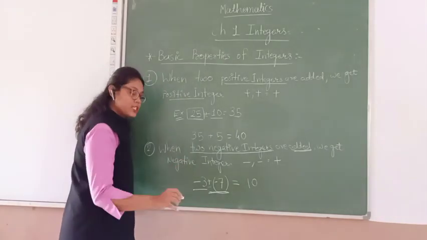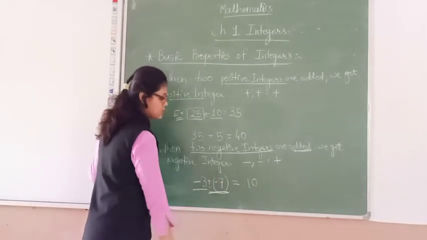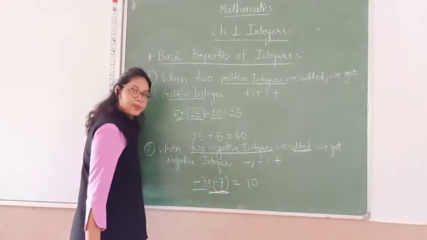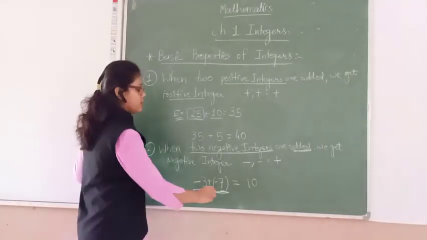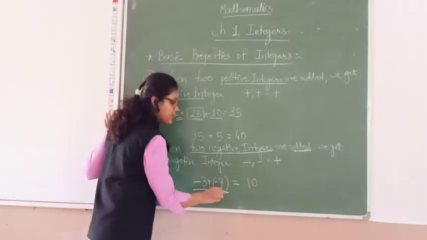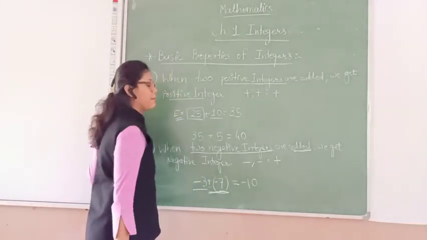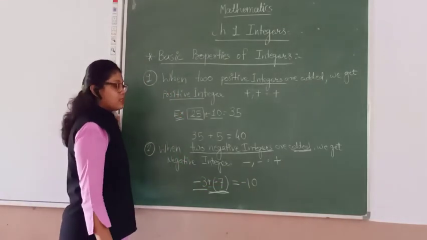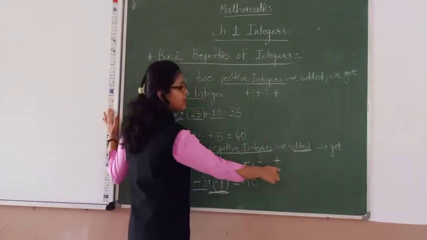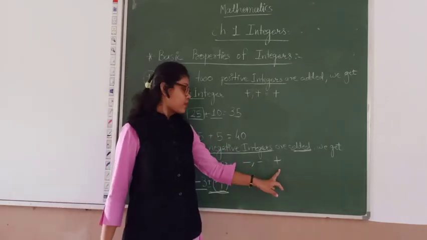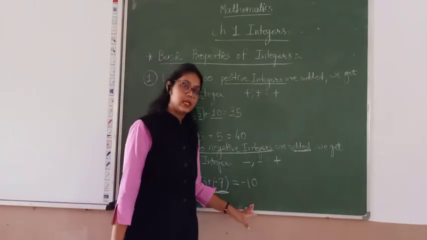But about the sign, in both integers, minus 3 and minus 7, the 7 is bigger, right? And we have to follow the bigger number's sign. Clear? Here minus 7 is a bigger number than minus 3, so here we have to put the minus sign. Clear? The minus sign is added and we get the answer in a negative way.